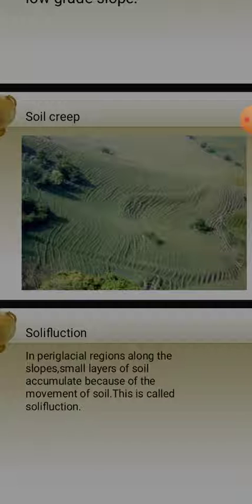You can see small different layers. This formation of layers happens over so many years. It is not a matter of 1 year or a few years. It takes place over so many years, and this slow formation of layer by layer above the Earth's surface we can find in paraglacial areas, in mountain areas. The small layers of soil accumulate because of the very slow movement of soil, and these layers are formed. Understood? It is a very common phenomenon in hilly areas.